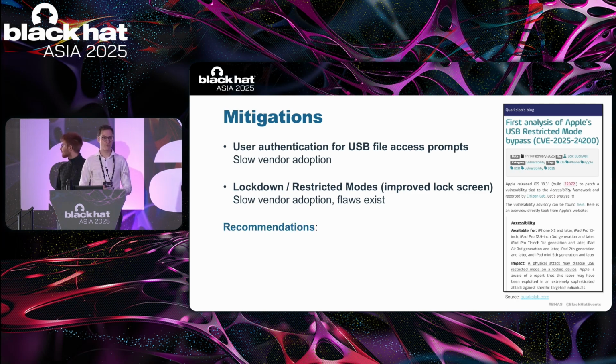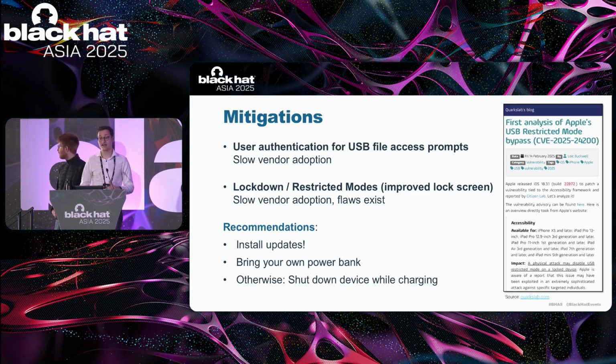For end users, we have recommendations. First, always install operating system updates as soon as they become available. Second, bring your own power bank wherever you go, if possible. And if for some reason you still have to use existing public charging infrastructure, then at least shut down your device so that you can take advantage of the file encryption capabilities of the operating system. This is particularly critical for Android devices.